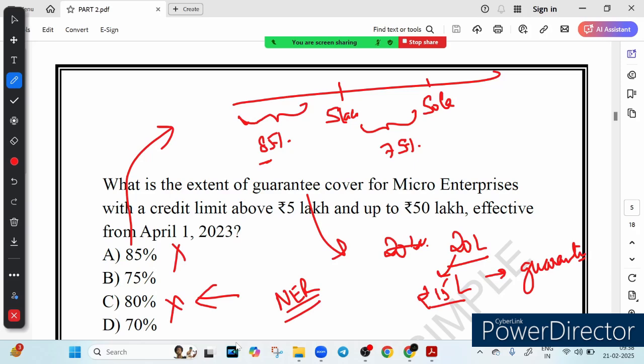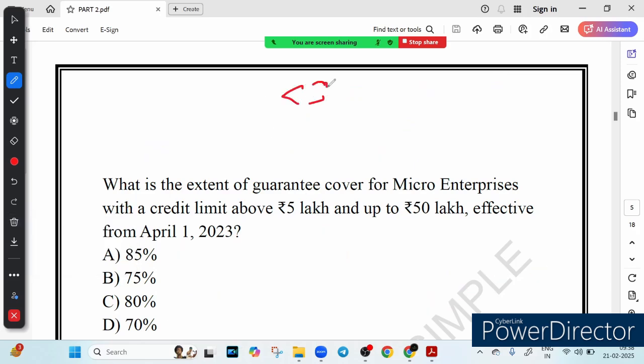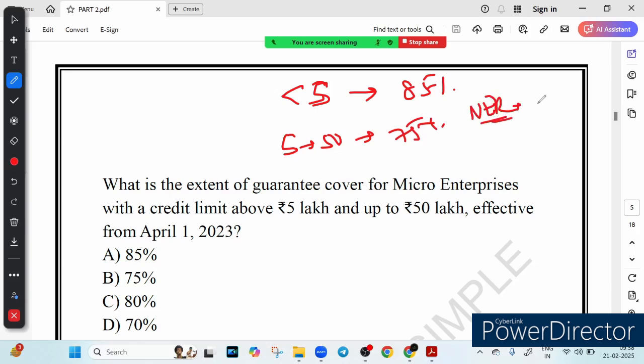So the guarantee cover for micro enterprise above 5 lakh up to 50 lakh is not 70 but 75%. What we learned from this question is that up to 5 lakh the guarantee cover is 85%, from 5 to 50 lakh it is 75%, and for MSE in the northeast region, up to 50 lakh it is 80%.